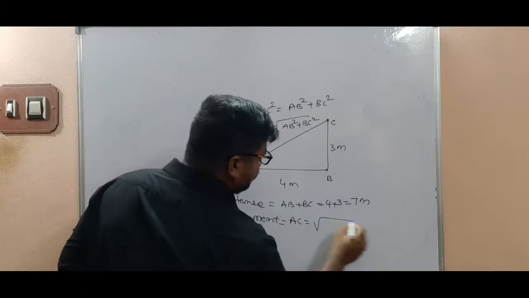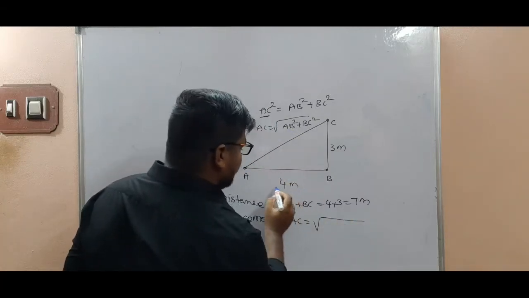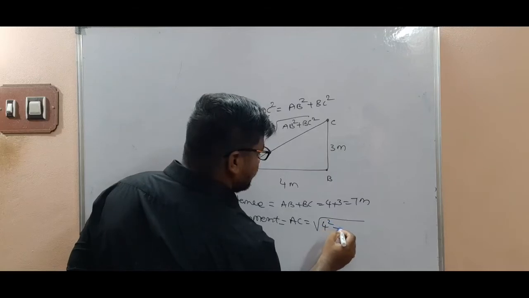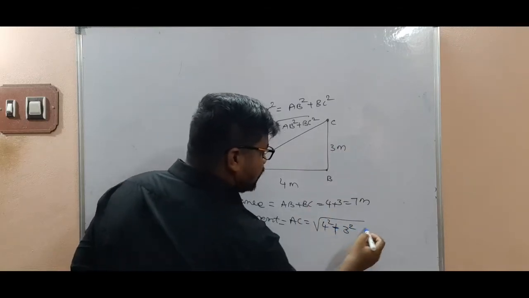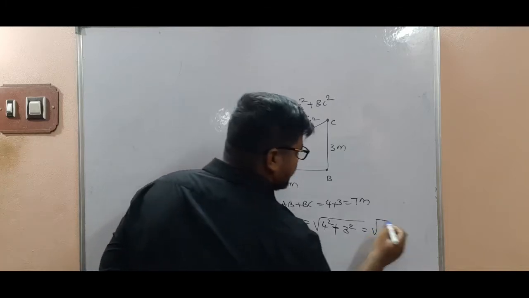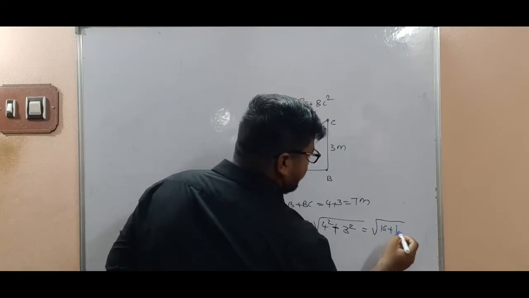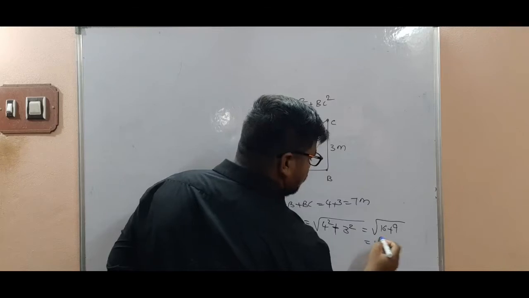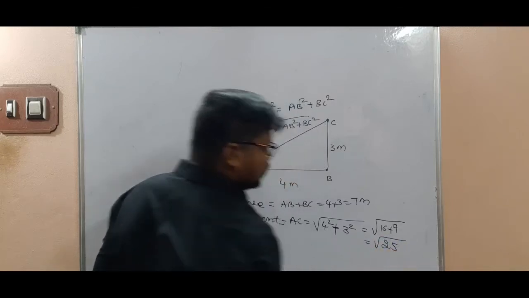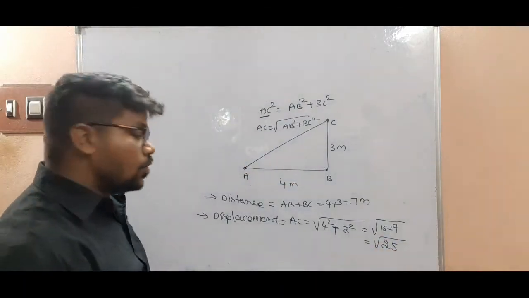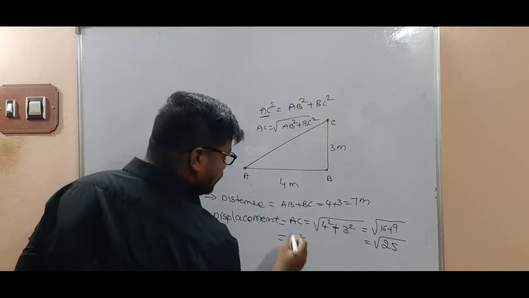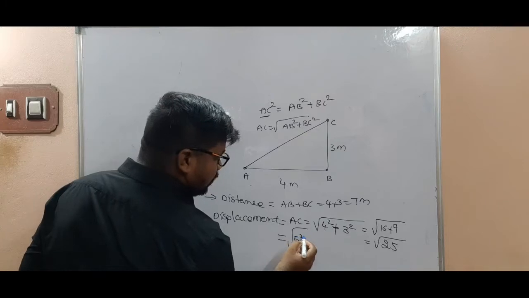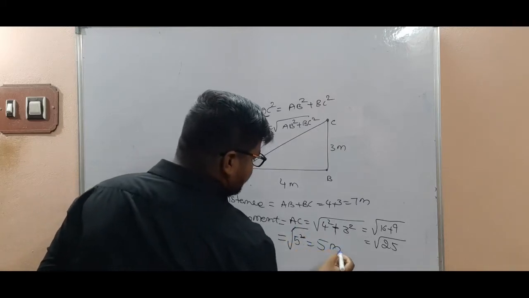Now root of 4 square plus 3 square. How much, my dear children? 16 plus 9, so root of 25. Root of 25 we write as 5 square. Root 5 square, root and square get cancelled, we get 5 meters.